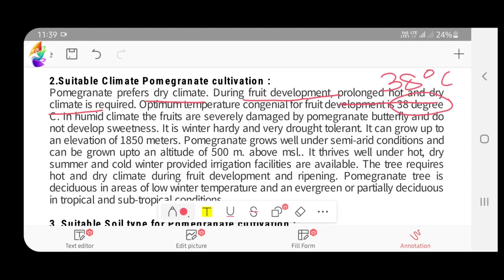In case of humid climate, the fruits are severely damaged by the anar butterfly, that is the pomegranate butterfly, and the fruit will not develop enough sweetness. Though it is winter hardy and a drought tolerant crop, it prefers only dry climate, and 38 degrees centigrade is found to be congenial for fruit development. And in humidity, it leads to less development of sweetness and also damage by the pomegranate butterfly.